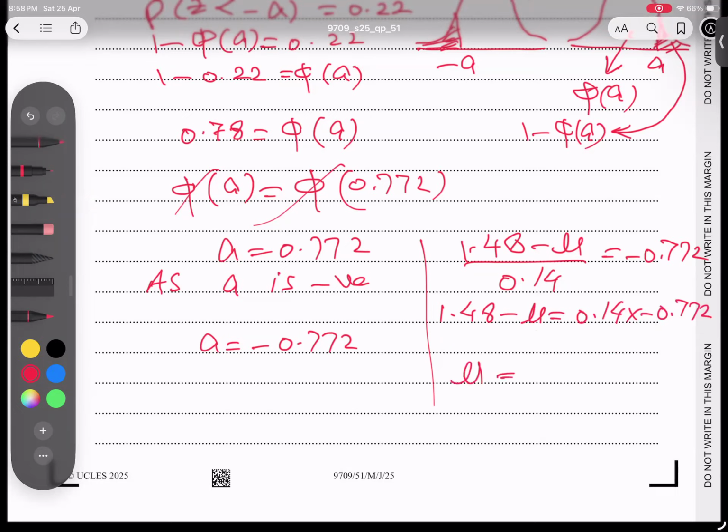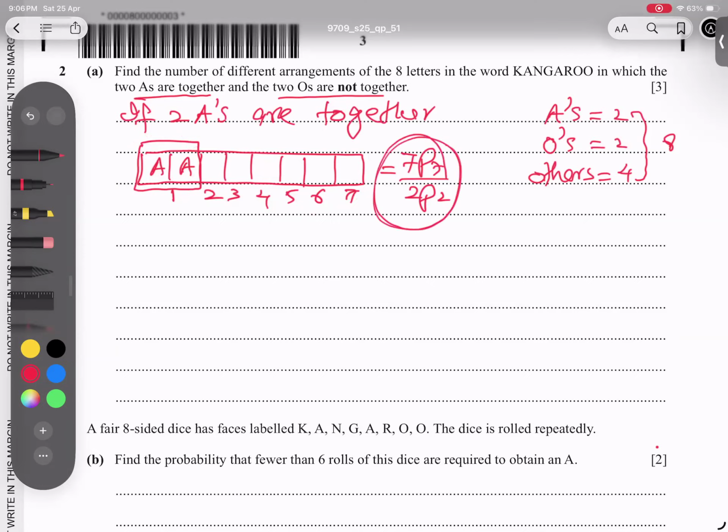So where are the two O's? They are shuffling, so the answer is 7P7 divided by 2P2. I think the idea is clear. I'm not writing the answer, but this point is very clear. But now, the O's can be together, and in some options the O's are not together. So the A's are together but the O's are mixed, together and not together. This is the total, and from it I want to eliminate the cases where the O's are together.